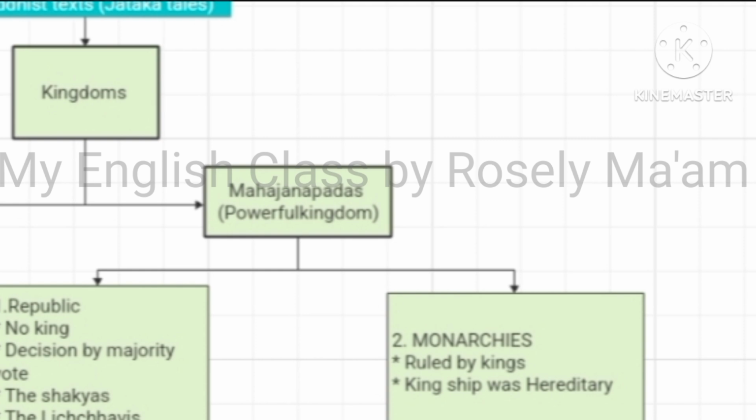The king was very powerful and had a large army and many sources of revenue, because he needed to run his kingdom, so he needed a source of income. And kingship was hereditary. Only the king's son succeeded him to the throne.